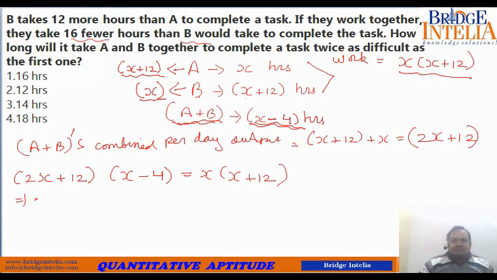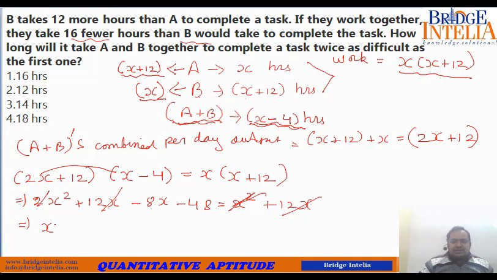So 2X into X, 2X square plus 12X minus 8X minus 48 is equal to X into X plus 12. X square and X square will get cancelled. Similarly 12X and 12X get cancelled. So from here you can say that X square minus 8X minus 48 is equal to 0.